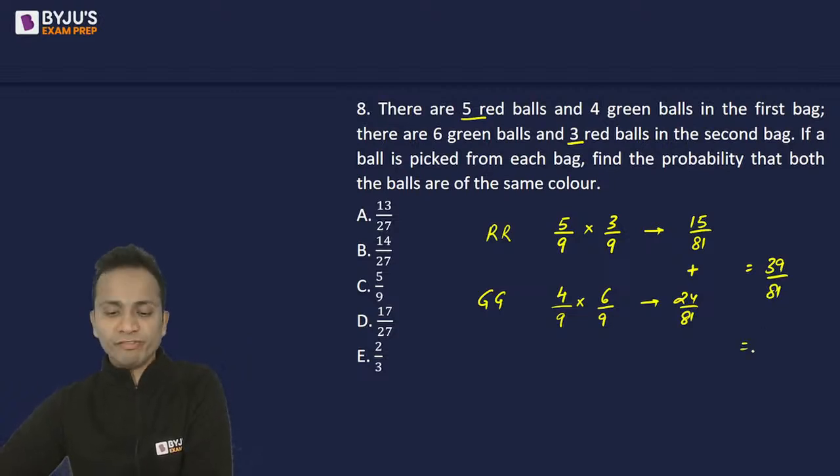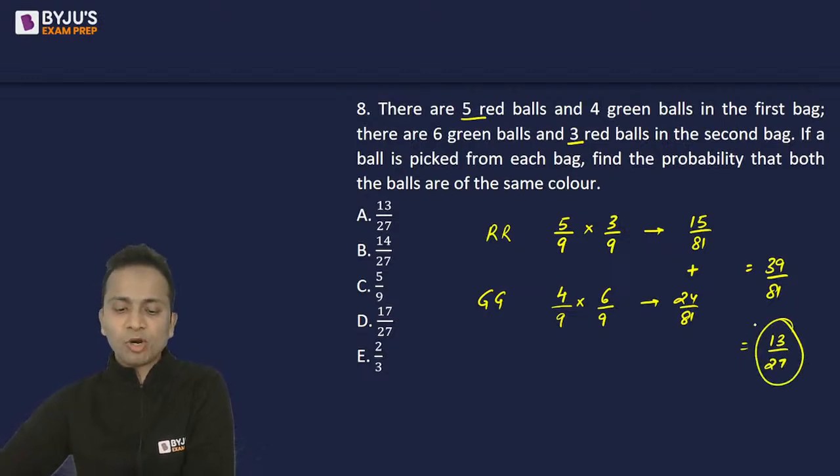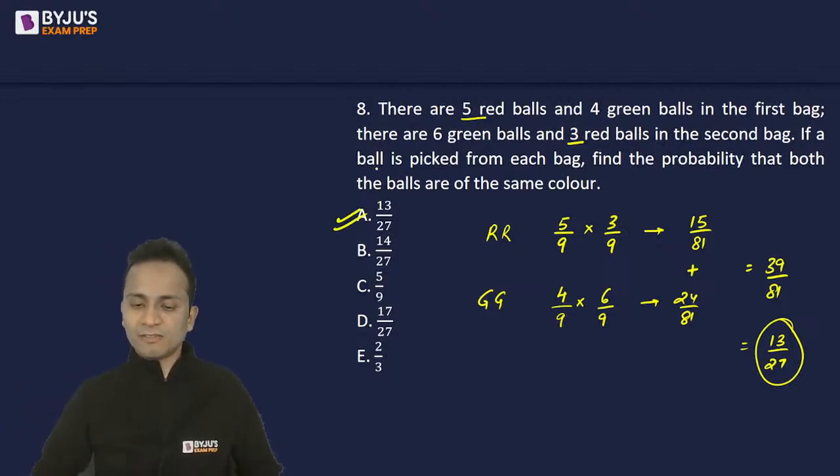Some of you have made a very basic, very silly error. So 39 and 81, cancel, 3 will cancel, it will be 13 upon 27. So 13 upon 27, that is option A, is the correct answer.